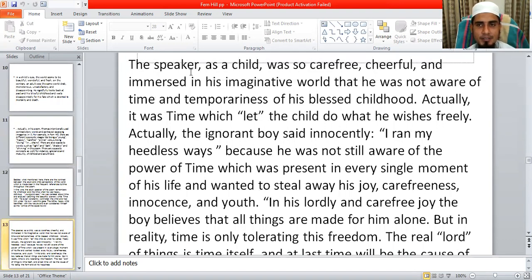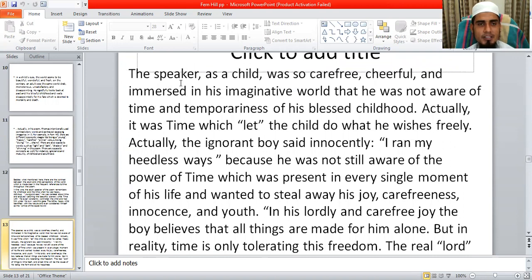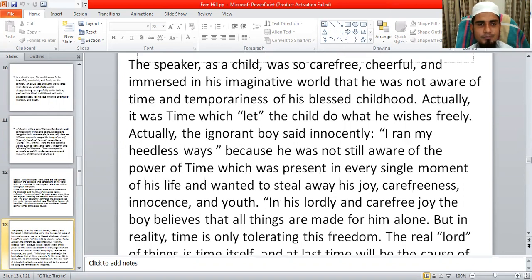So you can find here the speaker as a child was so carefree, careful, and cheerful, and immersed in his imaginative world that he was not aware of time and the temporariness of his blissful childhood. Actually, it was time which let the child do what he wished freely.